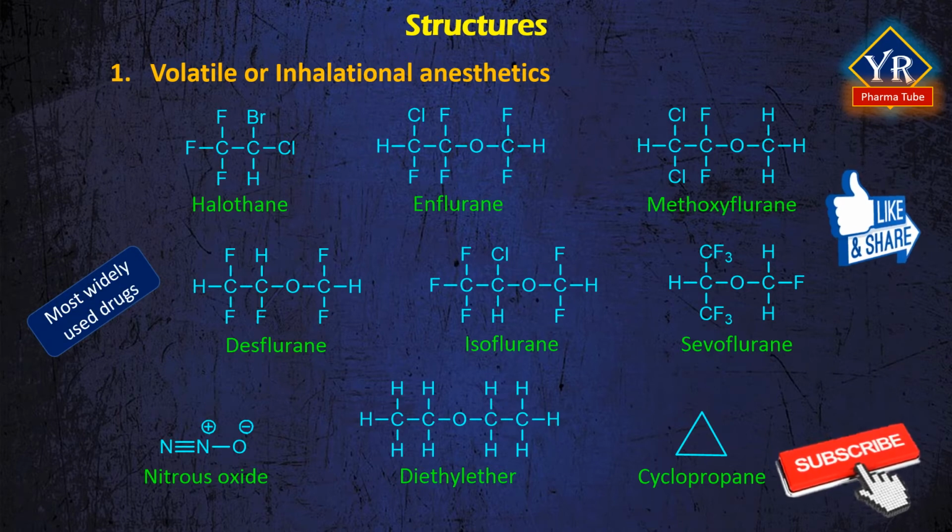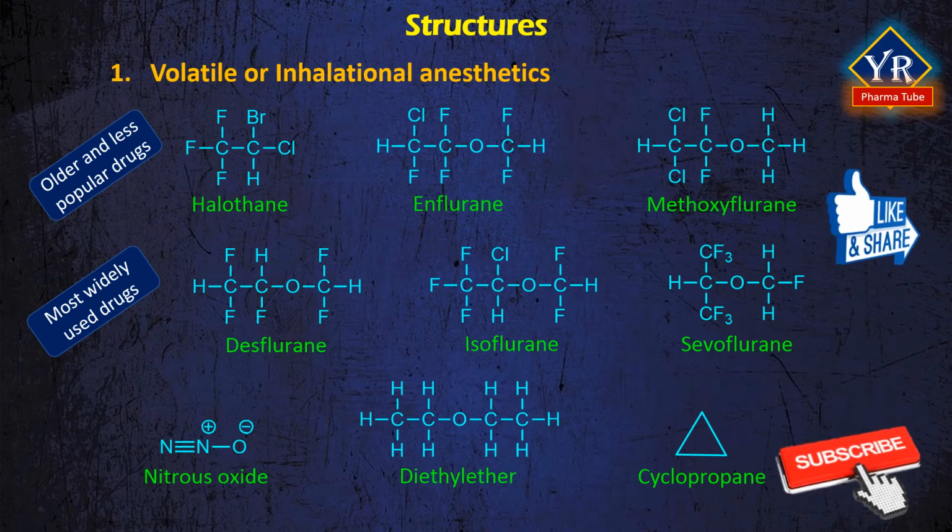Desflurane, isoflurane, and sevoflurane are the most widely used volatile anesthetics today. They are often combined with nitrous oxide. Older or less popular volatile anesthetics include halothane, enflurane, and methoxyflurane. Currently, research is actively exploring the use of xenon as an anesthetic.